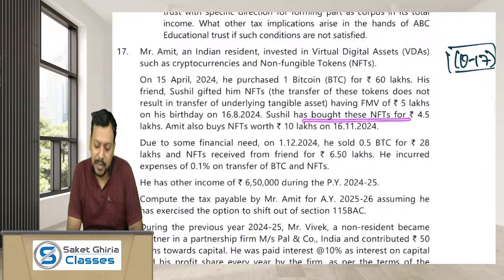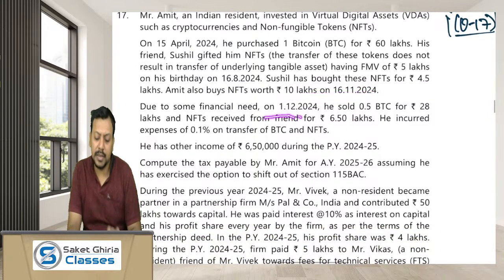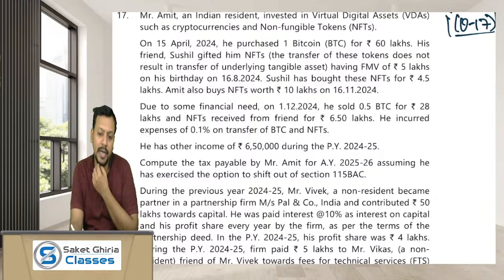Mr. Amit buys NFT worth 10 lakh on 16/11/2024. He has also purchased NFT for rupees 10 lakh. Okay. It means that Amit has purchased NFT. Okay. Due to some financial needs, he sold 0.5 Bitcoin for 28 lakh. It means Mr. Amit has sold Bitcoin for 28 lakhs.